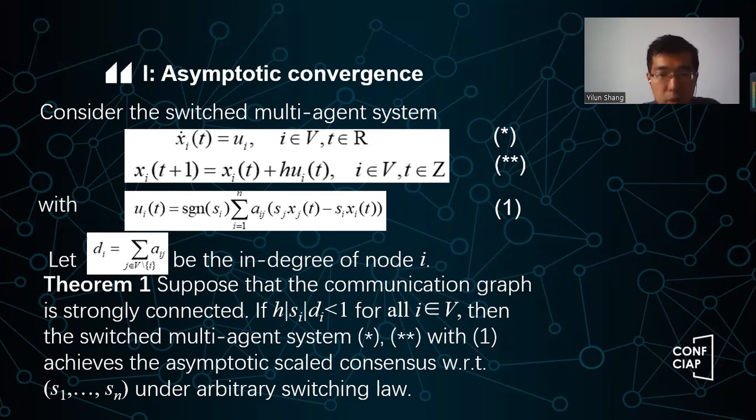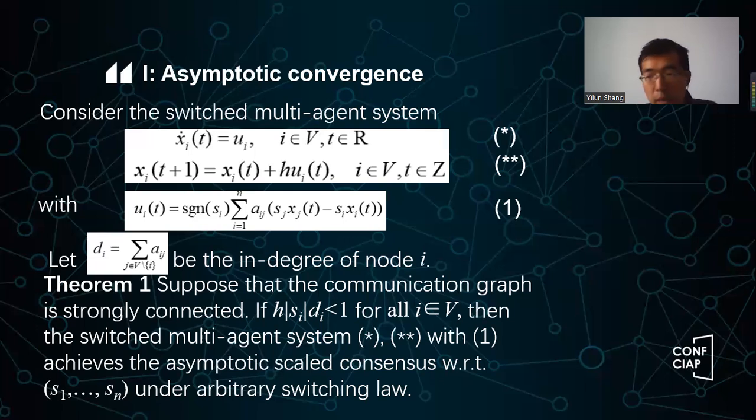If h is small enough, then we can conclude the switched multi-agent system, this 1 and 2, can achieve asymptotic scaled consensus with respect to these scalars s_1, s_2 to s_n under any switching law.